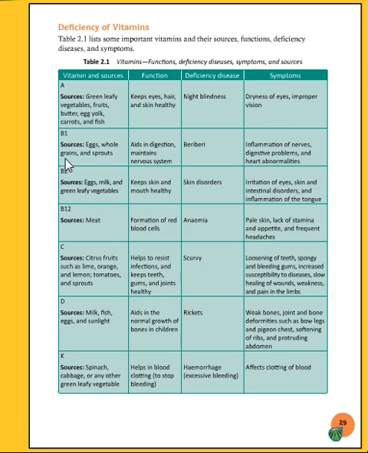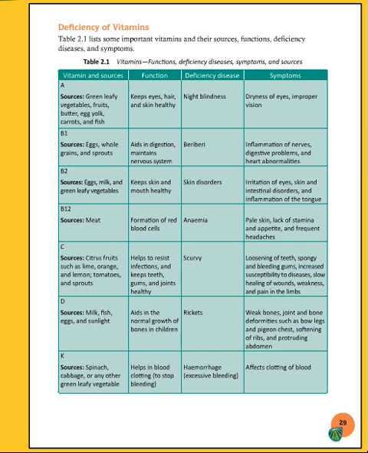Then vitamin B1, source: eggs, whole grains and the sprouts. These are the sources of vitamin B1, and the function is it aids in the digestion and maintains the nervous system. Okay, it helps in the nervous system and aids in the digestion. Then the deficiency disease is beriberi. Then the symptoms: inflammation of nerves, digestive problems and heart abnormalities.